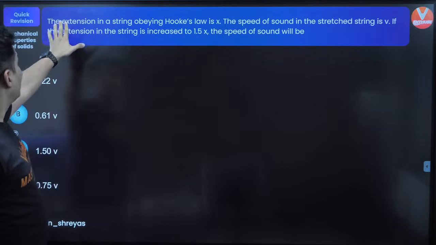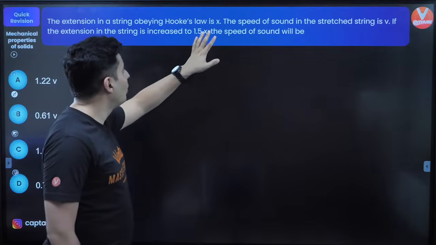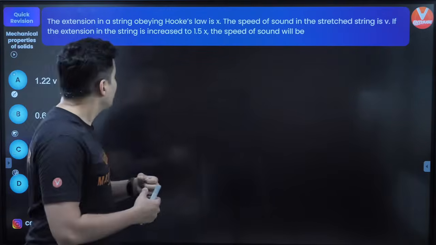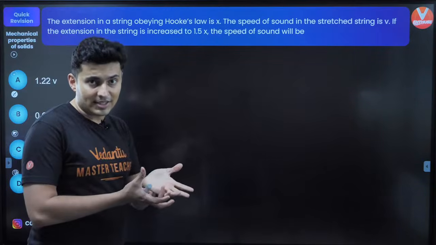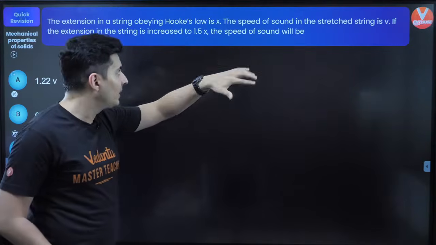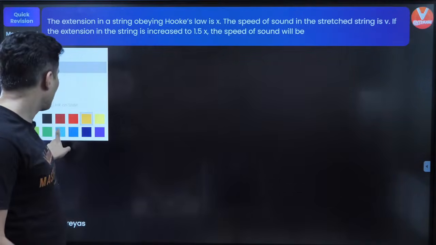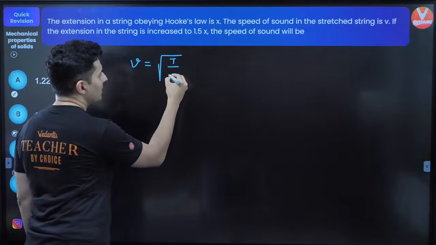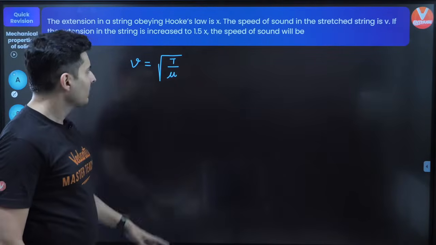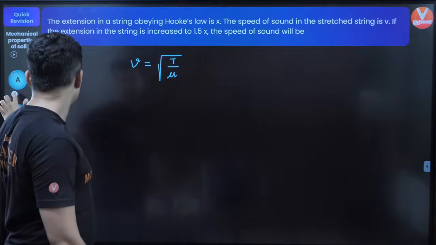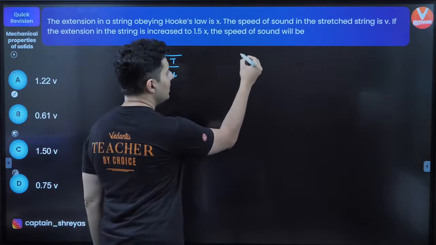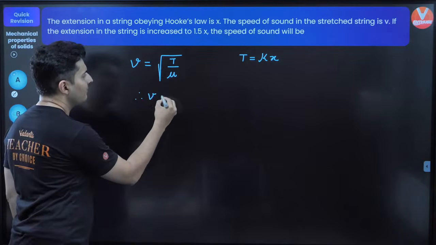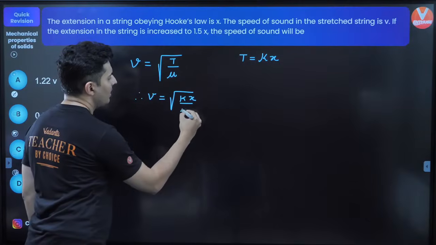All right. The extension in a string obeying Hooke's law is X. Extension is X. Speed of sound is V. If you now extend the string's extension to 1.5 times the previous one, what do you think the speed of sound is? Is there a formula for speed of sound? Yeah, the speed of sound formula is root of tension by mass per unit length. How is tension related to the extension? By Hooke's law, tension is equal to K into X. So substitute that here. Therefore, I'll get V is equal to root of K X by mu.